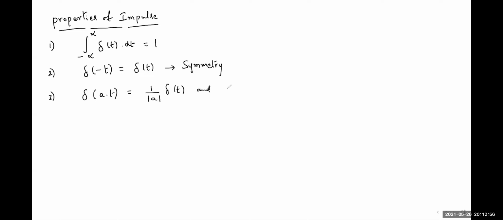And we can also have the statement like this, del of at minus b, it can be written as 1 by mod a del of t minus b by a. Both carry the same meaning. So this is the scaling property of the impulse function.